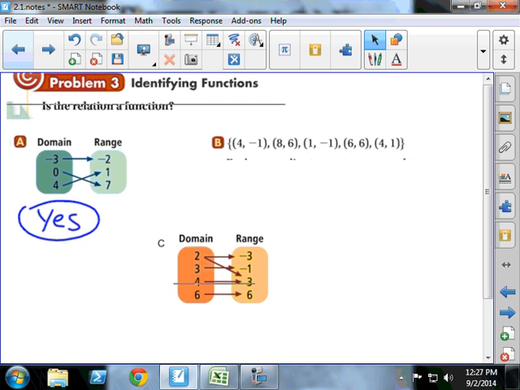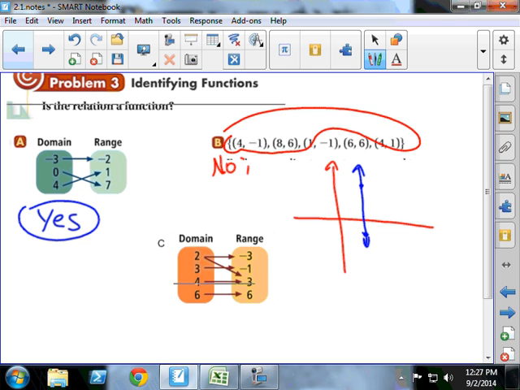Oh, so is this relation a function? No, it's not. Because graphically, when we graph this, we would have the point (4, 1) and (4, negative 1), so that would fail the vertical line test. Some people might want to visualize the vertical line test all the time. Either way, this is not a function. And it's because of those two points right there, because of that x value repeating. Everybody all right with that one?